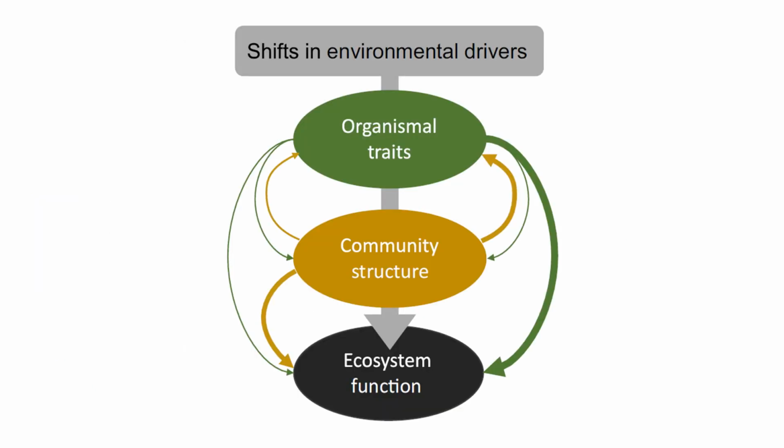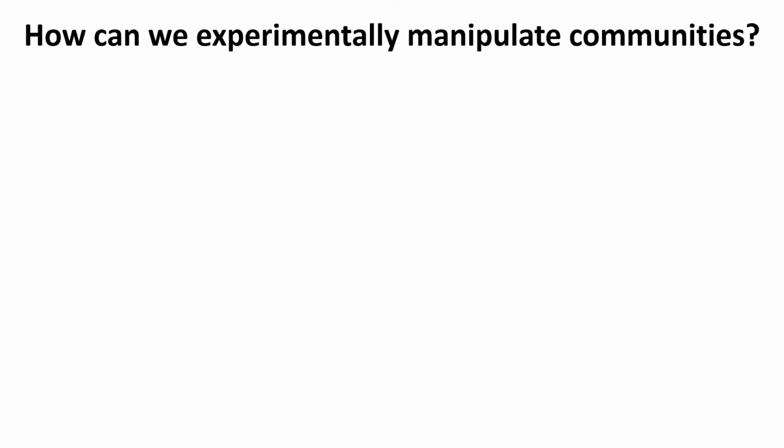So if we're thinking about shifts in our environmental drivers, of course we know that organismal traits can be changing. They can be physiologically responding to these global change shifts. But we also know that community structure is really important when we're trying to predict ecosystem function. And of course, all of these different factors interact with each other as well. And so we want to come up with a more mechanistic understanding of how communities are changing and what that means for the functioning of our systems. A great way to get at these mechanistic understandings is by experimentally manipulating our communities.